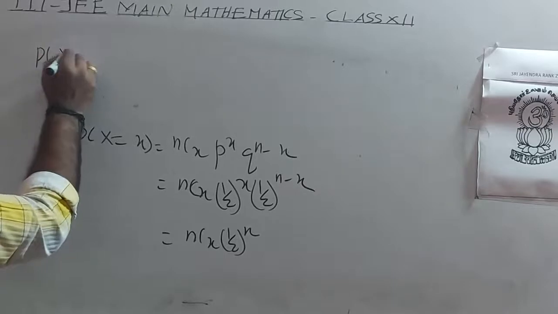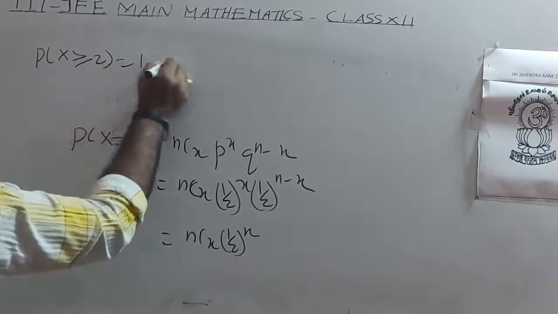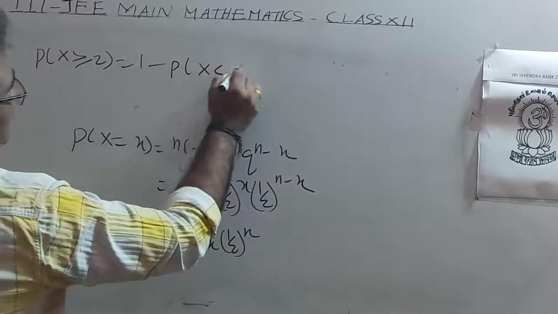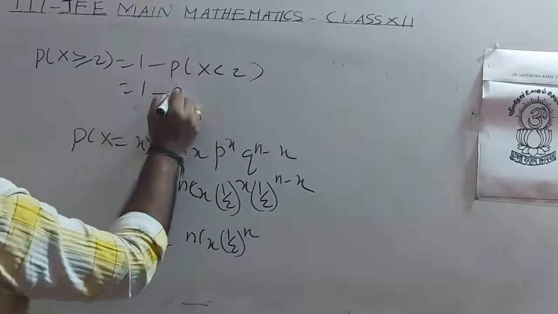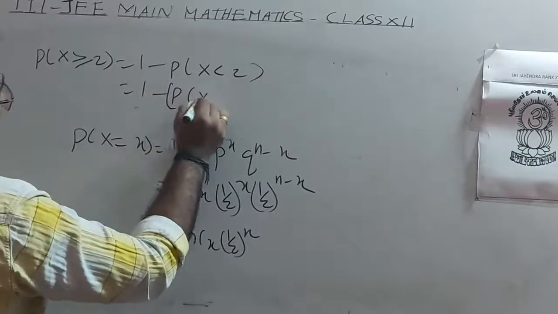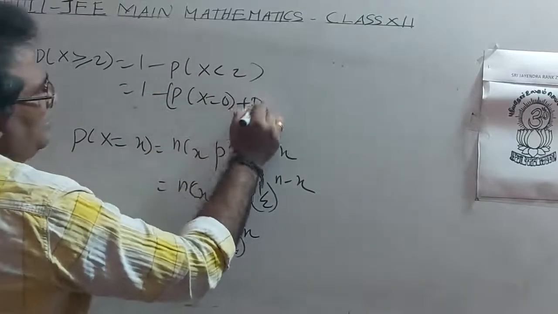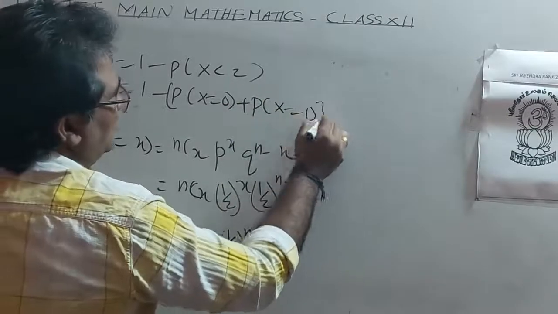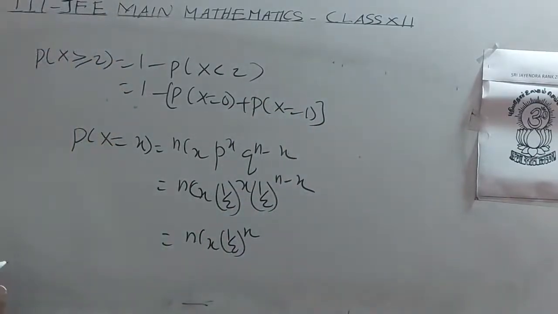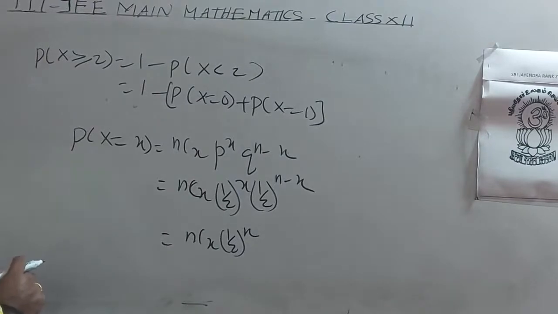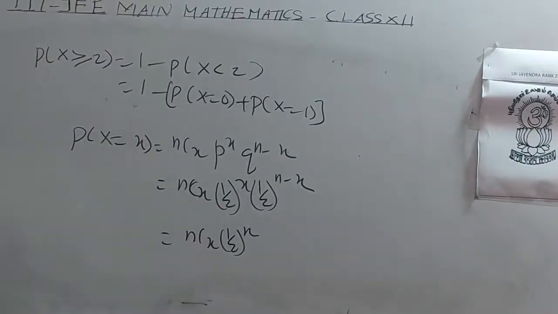Probability of X greater than or equal to 2 is 1 minus probability of X less than 2, that is 1 minus probability of X equal to 0 plus probability of X equal to 1. Here we apply binomial distribution because hitting the target has only 2 alternatives, hitting and missing the target.